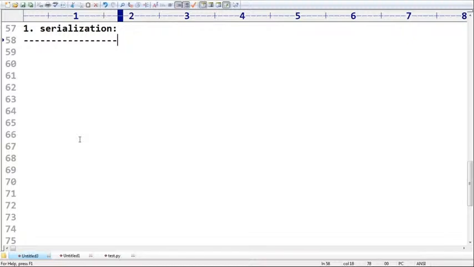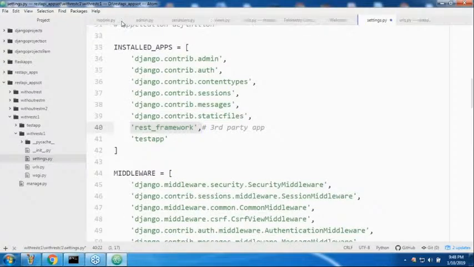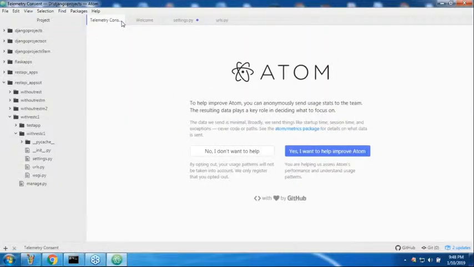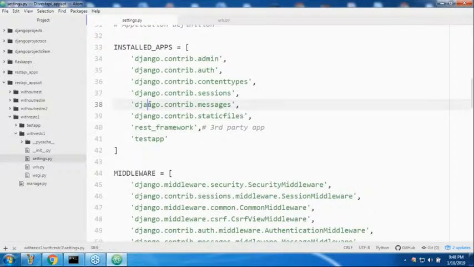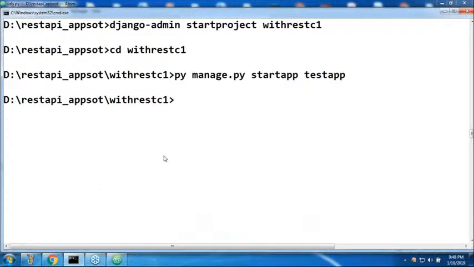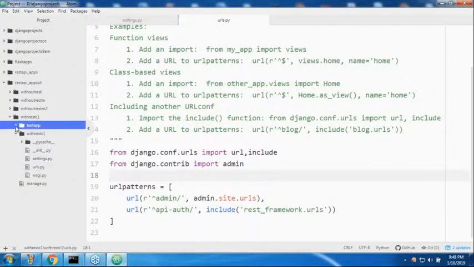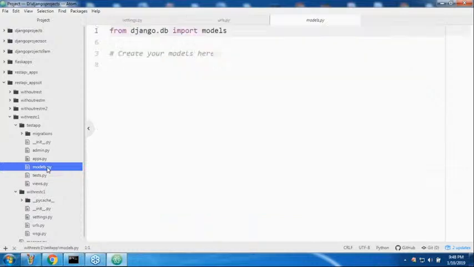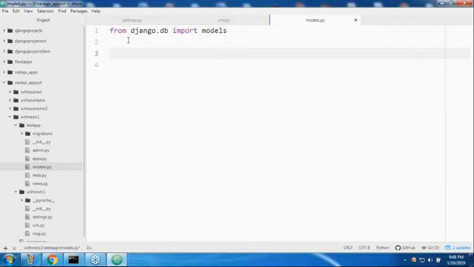Serialization concept. So first activity, just observe. If I want to discuss this concept, my first requirement is I have to define a serializer, and with that I will explain, sir. Don't worry. First step here, I added already this one. Okay, well, sir, urls.py is also there, sir. Is there any problem at server? Yeah, no issue. I didn't start anyway. Now, let me take one model, because if the model is there with us, then happily we can define serializers very easily, sir.